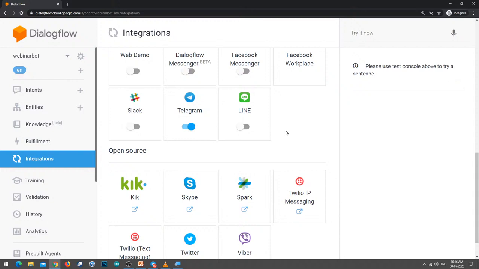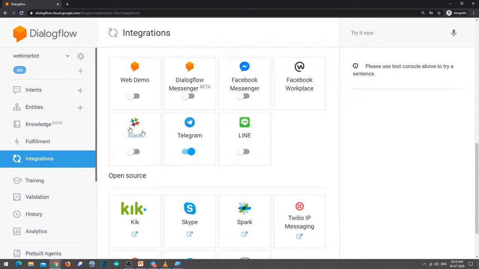If you want to integrate this chatbot with Raspberry Pi, I suggest you use WebDemo. By using WebDemo, you can easily integrate this chatbot on Raspberry Pi. Or by using a Python program also, you can quickly design a chatbot. You will find my YouTube tutorials on this channel, so you can go through those tutorials and understand how to build a chatbot with Python on Raspberry Pi.